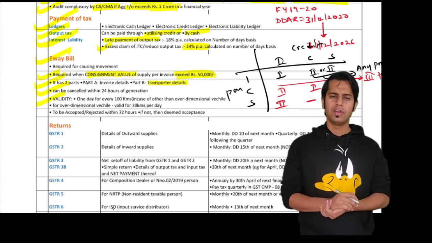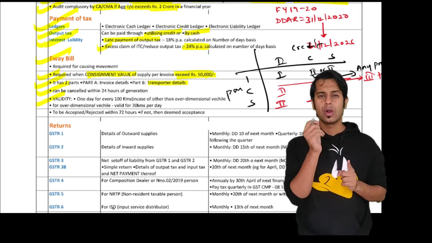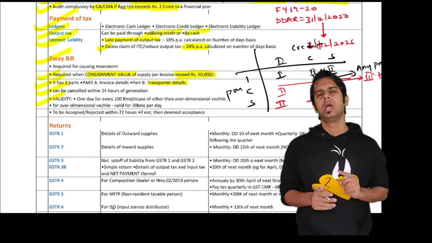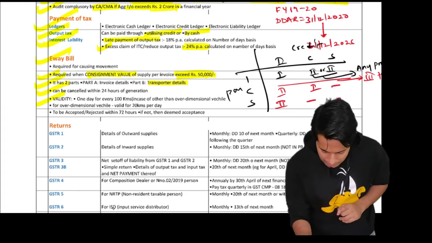Sir, what is the validity of e-way bill? Validity of e-way bill is for every 100 km. If it is other than an over-dimensional vehicle, for every 100 km it is 1 day, and if it is an over-dimensional vehicle, for every 20 km it is 1 day.